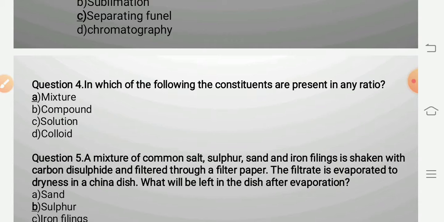In which of the following are the constituents present in any ratio? Now, mixture, compound, solution and colloid. You know that variable composition of the components is present in the mixture.